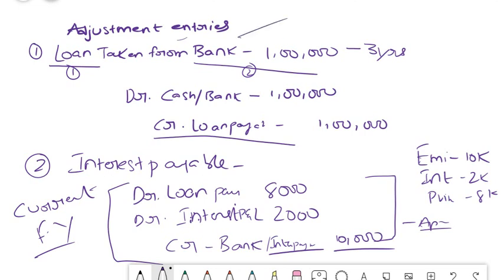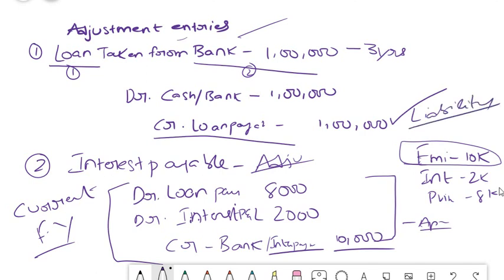Loan taken is not an adjustment entry, whereas interest payable at the year end, if not posted, is an adjustment entry. So please keep this in mind. All these concepts are based upon your P&L and balance sheet logic only, friends. So please pay attention to that. You should not get confused here. Because you are paying 10k, you cannot straight away debit 10k to your profit and loss account. No, friends, because it contains part of your principal. And where did you book your principal? You booked your principal on the liability side, isn't it? It is a liability for you, and hence you have to reduce that liability as and when you pay your EMI. So that is the concept, friends.